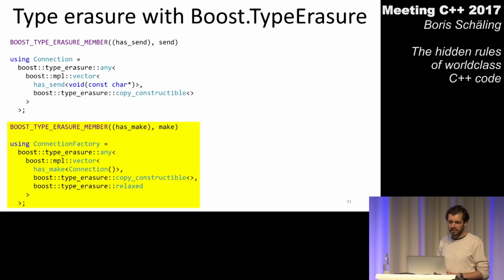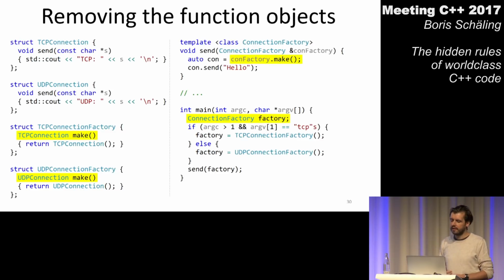What does that mean? Where does this Boost type erasure relaxed come from? If I go one slide back again, Boost type erasure relaxed allows me to create a connection factory variable without having to initialize this variable immediately. So if I don't use relaxed, the code wouldn't compile. The compiler would tell me, you have to put a connection factory object into that variable right away.